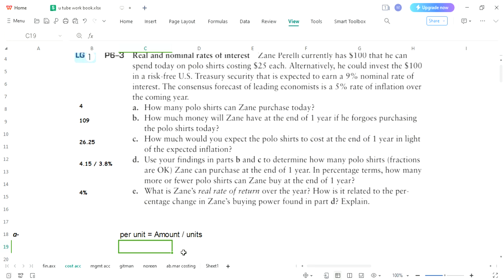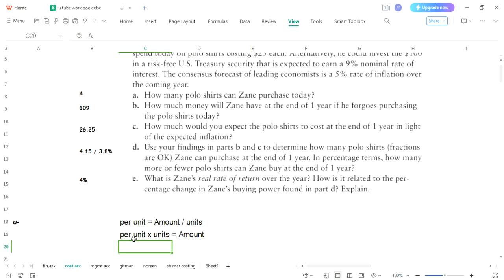If it is divided over here, it would be multiplied at the opposite side. So per unit is already present, and you want to take these units from the right side to the opposite side, it would be multiplied, and we will get units with which we will get our total amount. This is a universal formula. You can use this formula for calculation of any of these three elements.